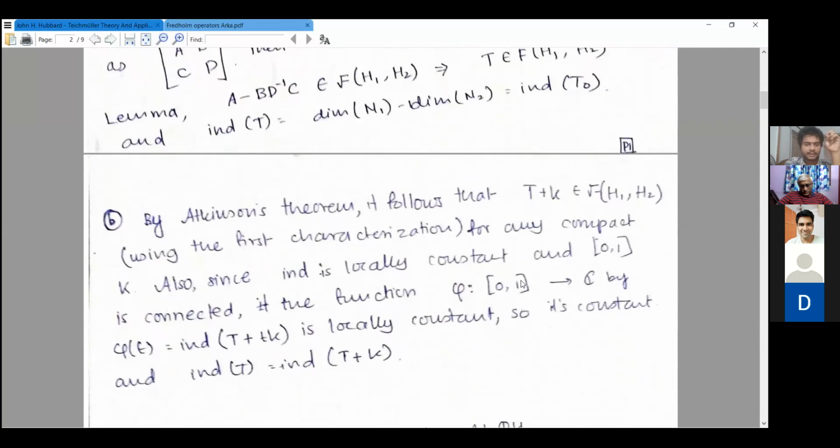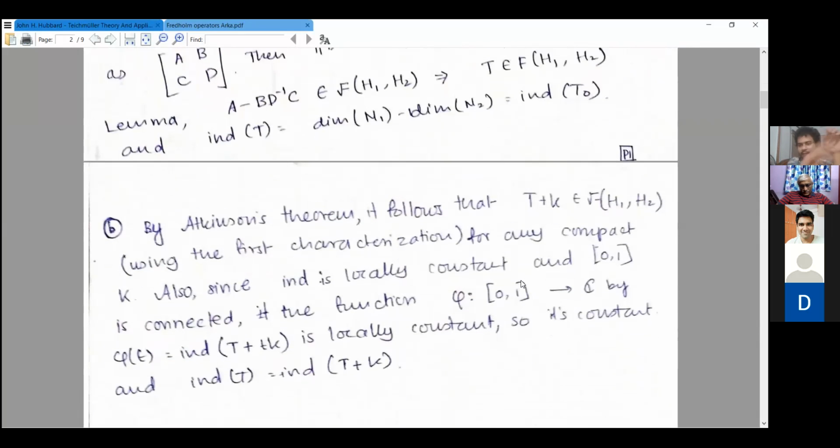So for the second part, this T plus K is clear, because any Fredholm operator is equal to identity plus some compact. So compact plus compact is compact. So T plus K is Fredholm. But for the second part, we need to show that the index is the same.